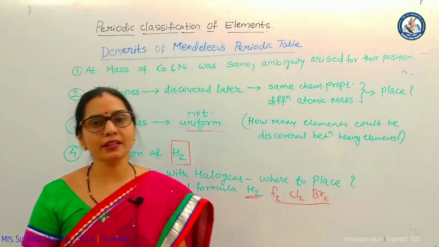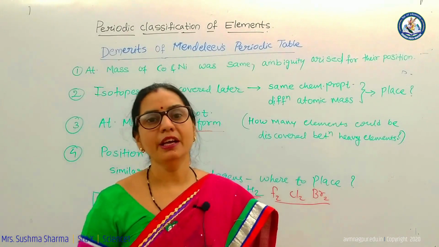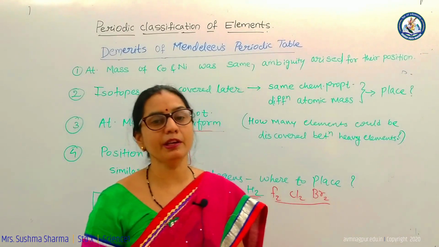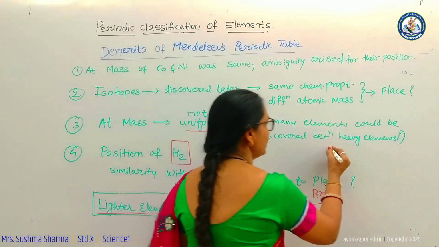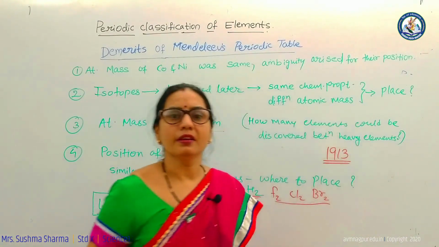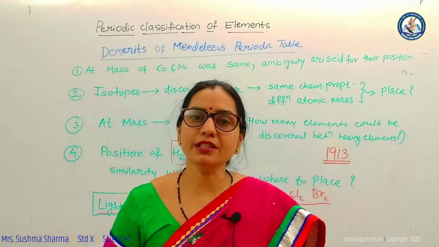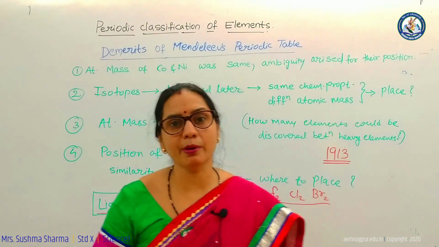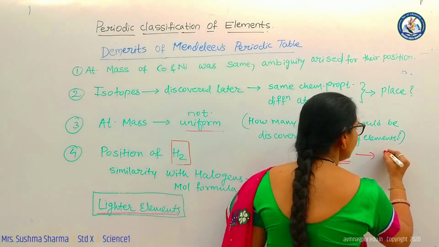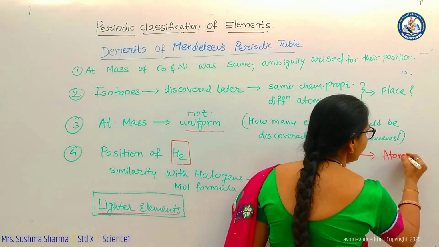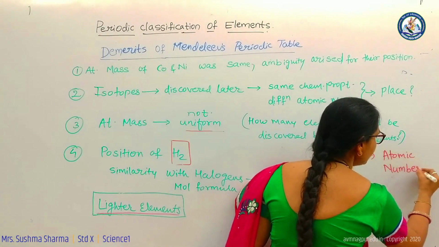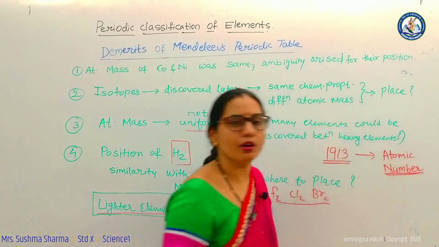So further, another scientist, Henry Moseley, came forward with a new idea of the periodic table in the year 1913. Henry Moseley predicted and changed the whole scenario of the periodic table. He told that not the atomic mass but the atomic number is the fundamental property for the arrangement of elements in the periodic table.